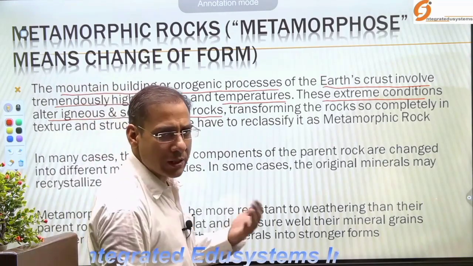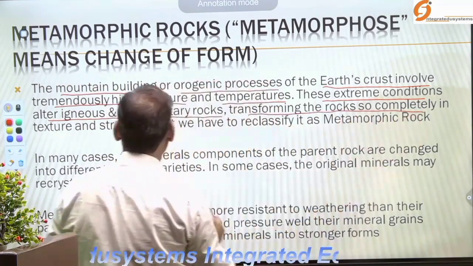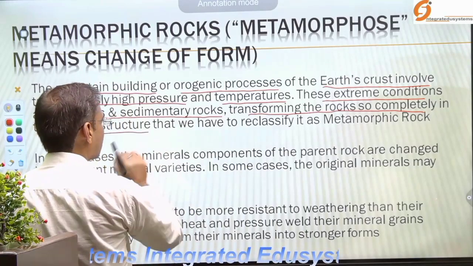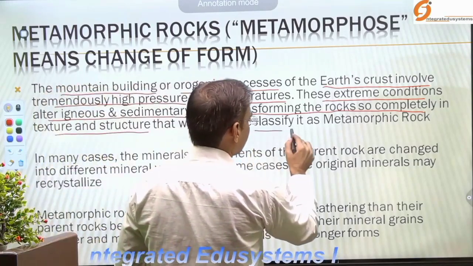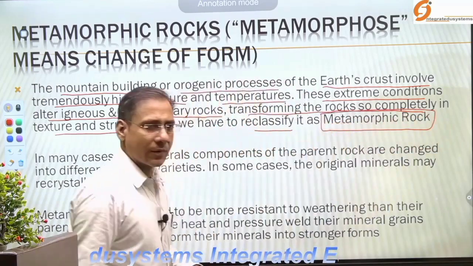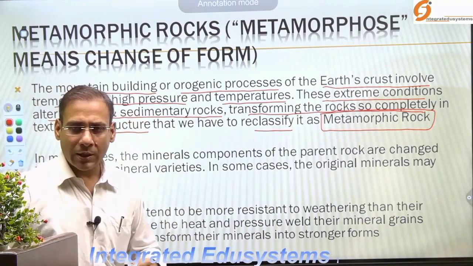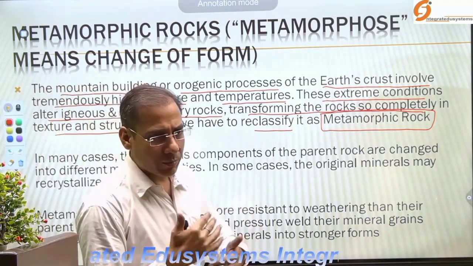Alter means change, transforming the rocks so completely in texture and structure that we have reclassified them as metamorphic rocks.